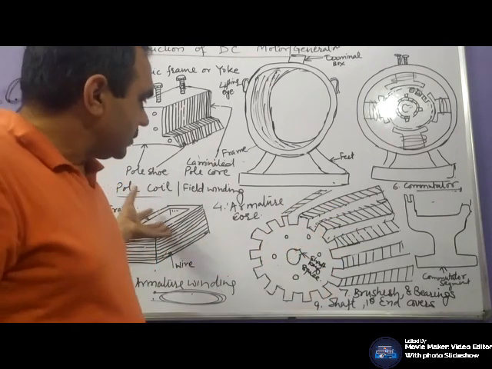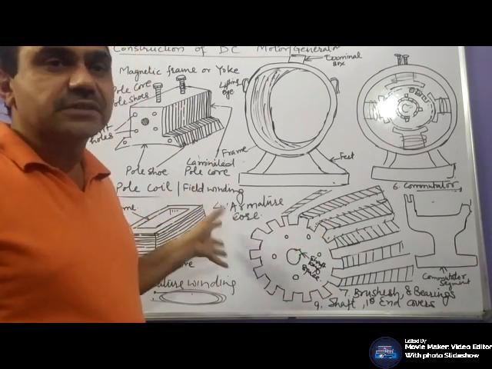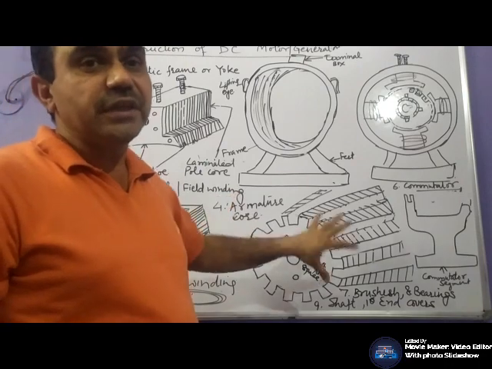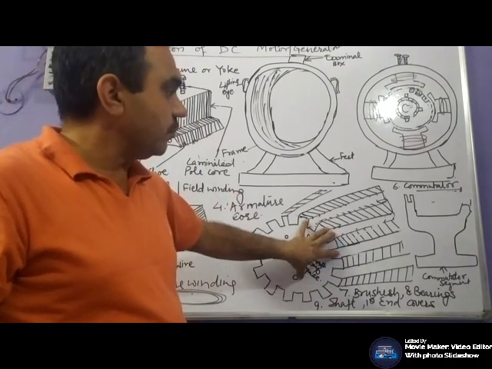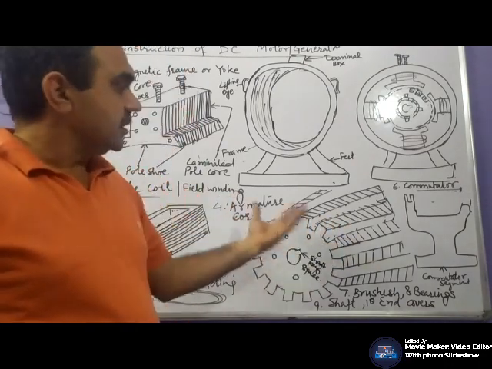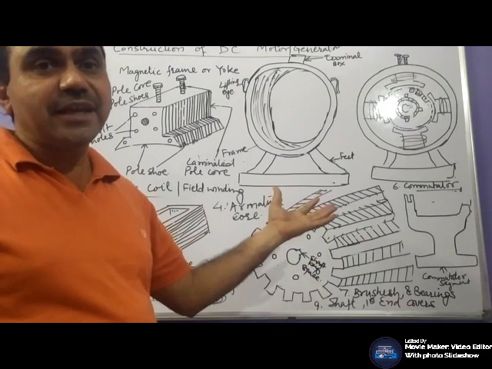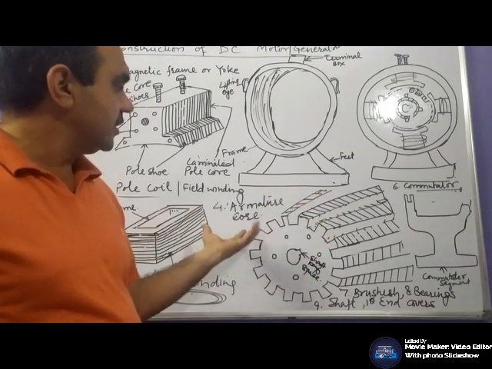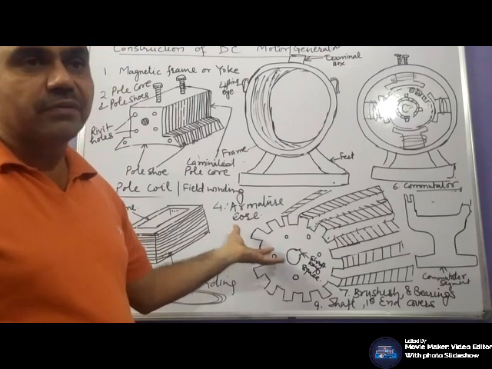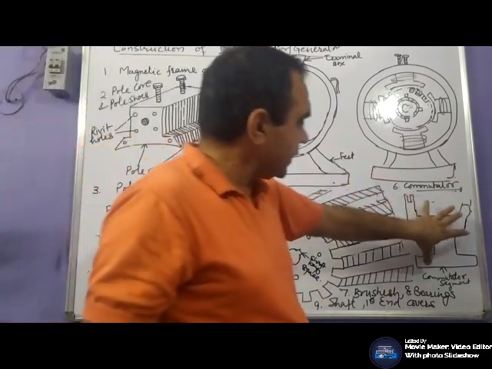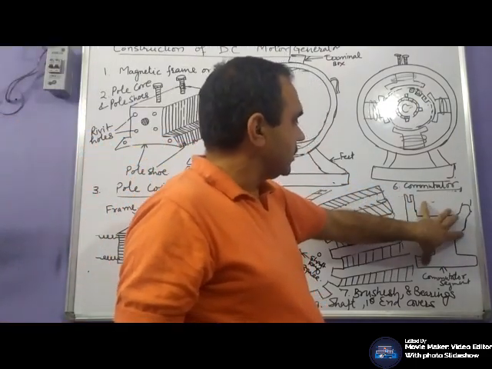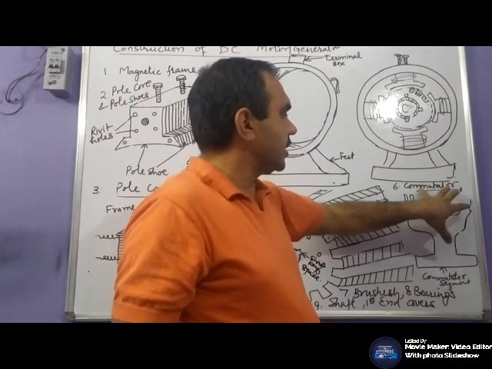So the device which converts DC into AC in case of a motor, and in case of a generator, where it generates AC, that AC is required to be converted into DC. That function is done by this commutator.